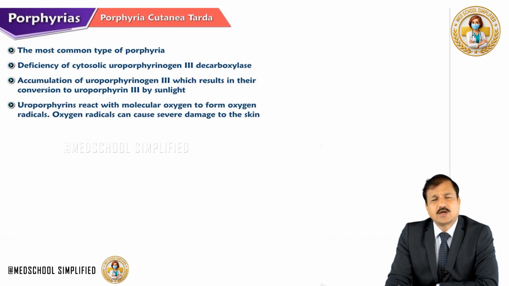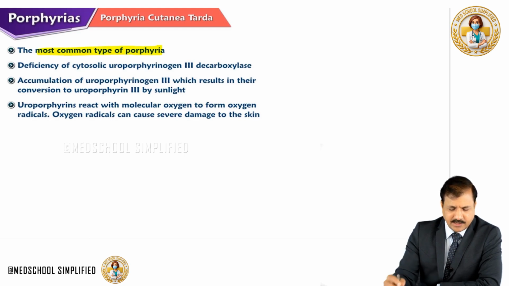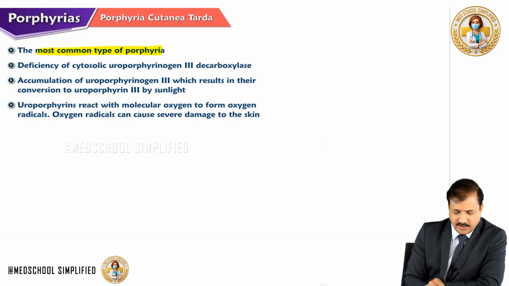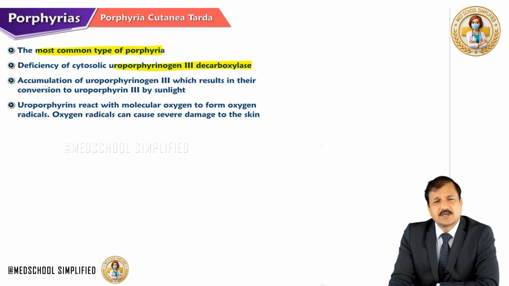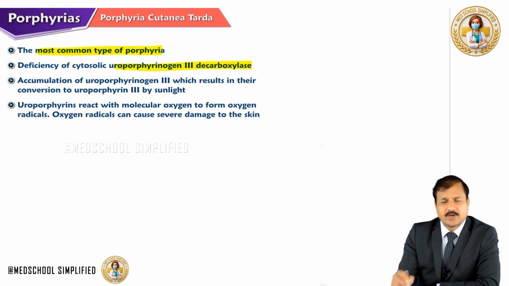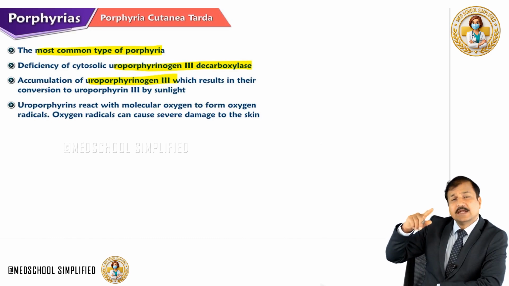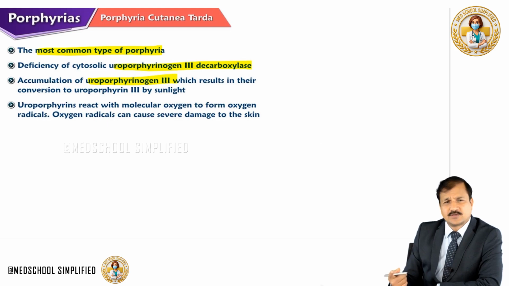Coming to porphyria cutanea tarda. Porphyria cutanea tarda is the most common type of porphyria. The deficient enzyme here is cytosolic uroporphyrinogen 3 decarboxylase. That means it leads to accumulation of uroporphyrinogen 3, because uroporphyrinogen 3 is not converted to coproporphyrinogen 3. Note that uroporphyrinogen 3 decarboxylase is the one that carries out decarboxylation of uroporphyrinogen 3 into coproporphyrinogen 3.